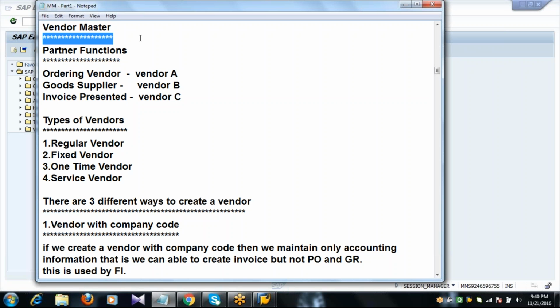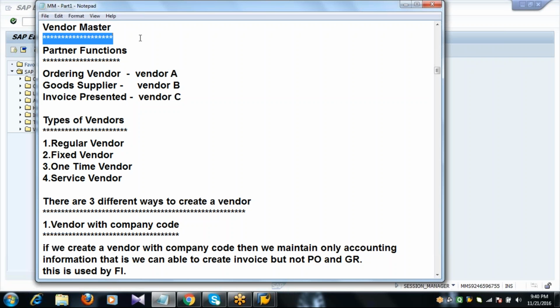In the same way, where the company is doing the business with their business partners, nothing but the suppliers, nothing but the vendors, those suppliers' information is stored in our SAP system as a vendor master. So basically, who is called a vendor? Okay, so a vendor is also called a business partner. A vendor can be treated as a business partner,